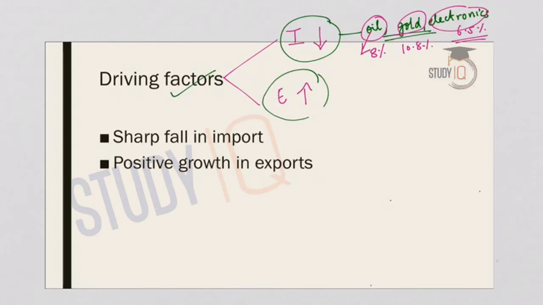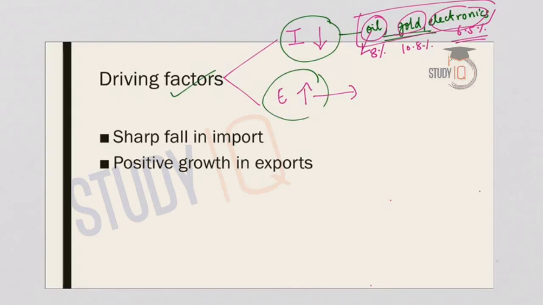And here what is more important is that these three items generally form the bulk of the country's import bill. So these three are the major commodities which are imported to the country, and when there is a sharp cut in the imports of these commodities, it leads to a situation where the trade deficit will narrow down. And secondly, coming to the second broad category, that is exports.